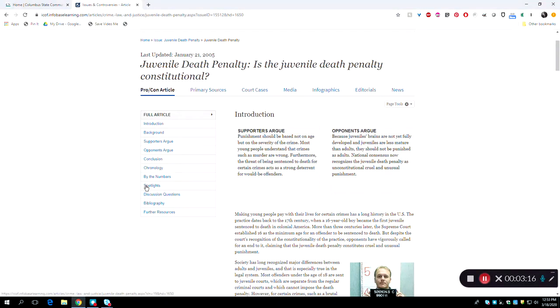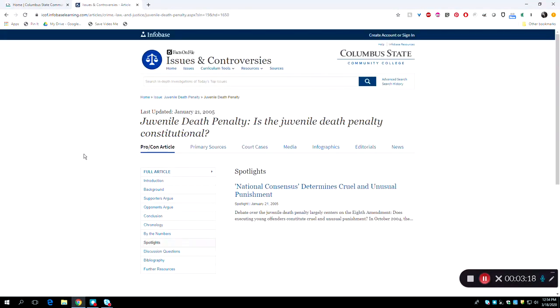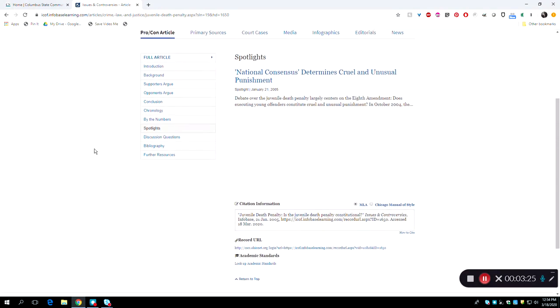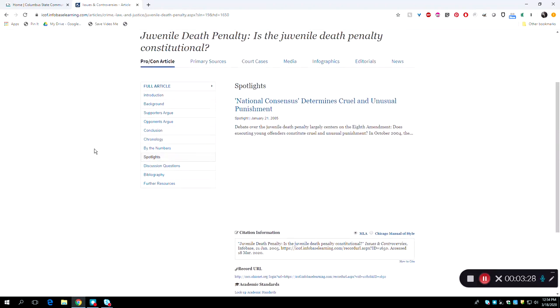Let's click on Spotlights. This section lets you learn more about the defendant in Roper v. Simmons and also explains that case's relation to the later ruling in Atkins v. Virginia, where the morality of execution of the intellectually disabled is addressed.